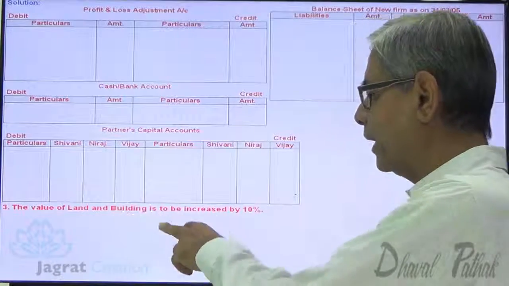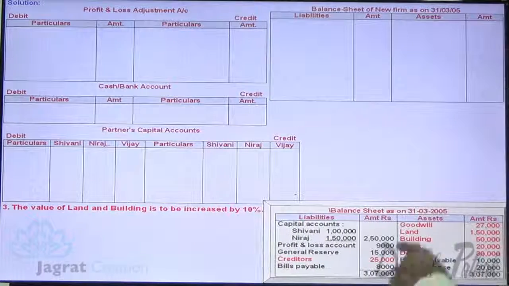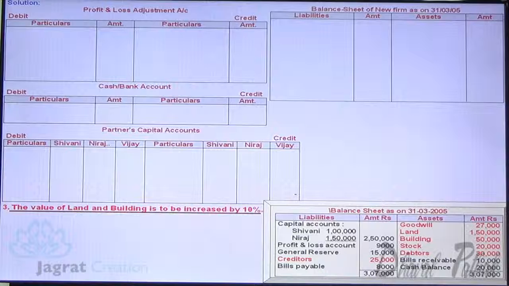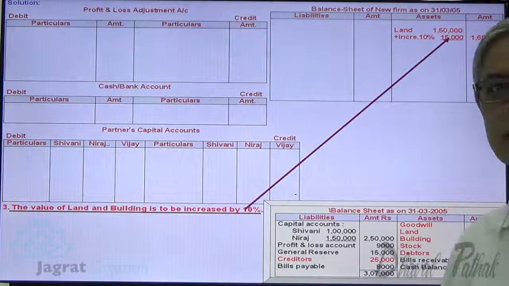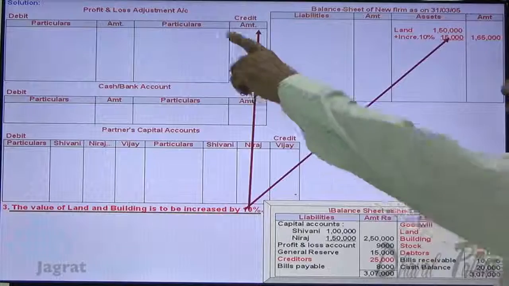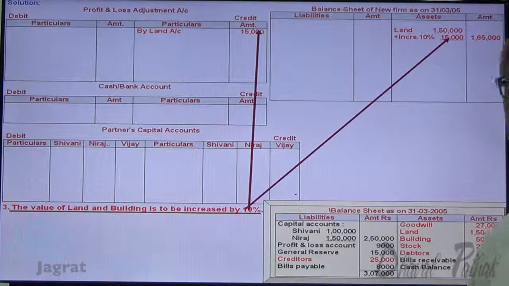As usual, we shall start first of all with revaluation adjustment. Value of land and building is to be increased by 10%. Look at the balance sheet. Land is 1,50,000. 10% increase there is 15,000. Reported value 1,65,000. Increase in value of land credited to profit and loss adjustment account 15,000.